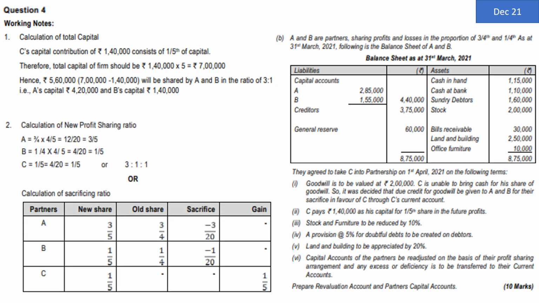Next, calculation of ratio. Again, the institute has given a lengthy solution. You can make it very simple since the new partner's share is given and the sacrifice made by the old partners is not given. It means old ratio must be equal to sacrifice ratio. So old ratio is 3:1, sacrifice ratio becomes 3:1, and new partner share is 1/5. In that case, the new PSR also becomes 3:1:1. The institute has given one particular format. You can pause the video, check that format, and you will get the same answer. Sacrifice done by A and B is 3:1 and gain made by Mr. C is 1/5. Let us go ahead with the next part.